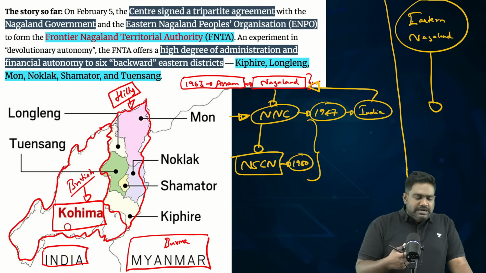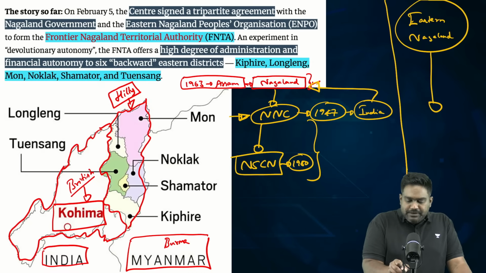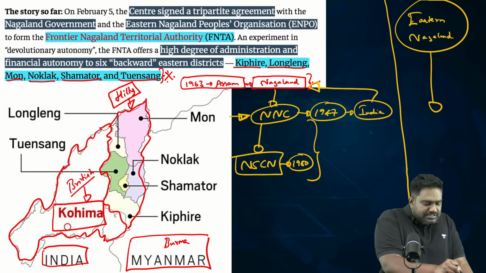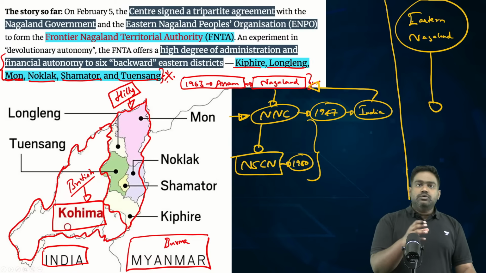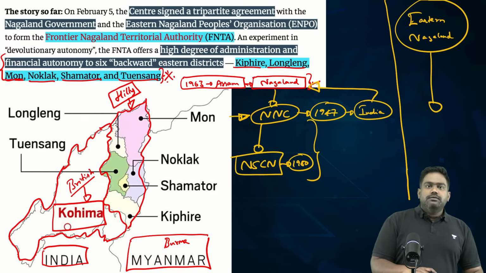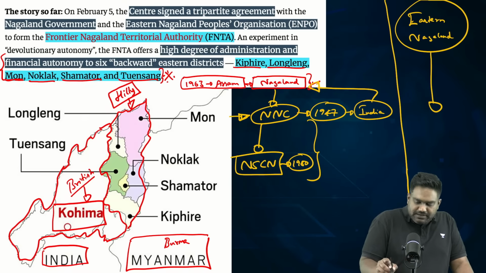So, post independence, India inherited these regions. And the hilly districts which are present here in eastern Nagaland, Kipre, Longleng, Mon, Noklak, Shamator, and Tuensang, these six eastern districts fell behind with regard to their development and their political progress. So the people here comprise subclans of Nagas. There are around 8 specific Naga tribes that inhabit these 6 eastern frontier districts.